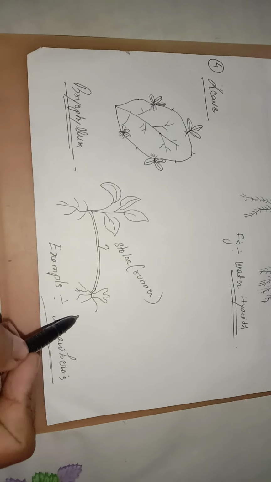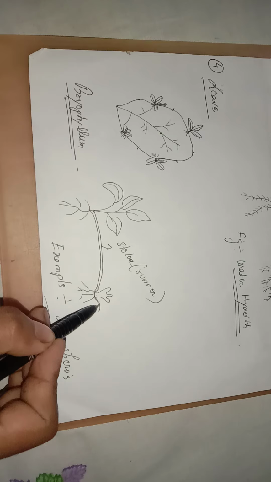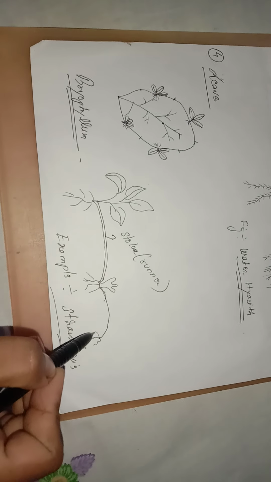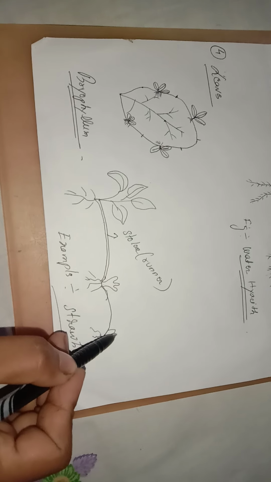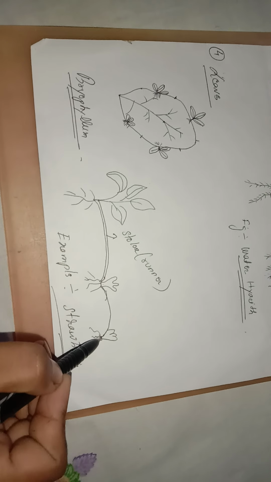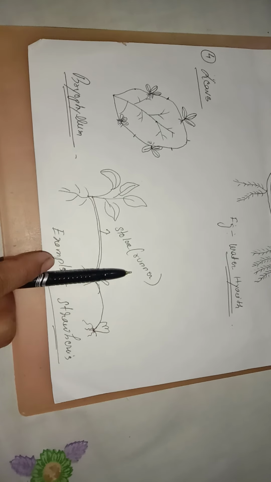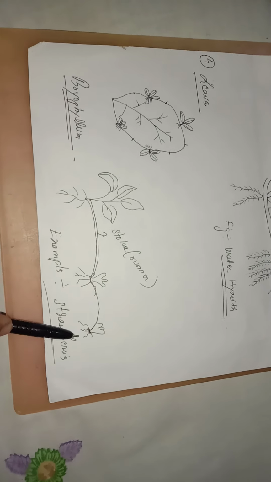Then again it will move like this, and when it reaches the soil it will start developing roots and germinate into a new bud. Clear? So this is another example of vegetative propagation. Such runner examples you can find in strawberries or sometimes peppermint.